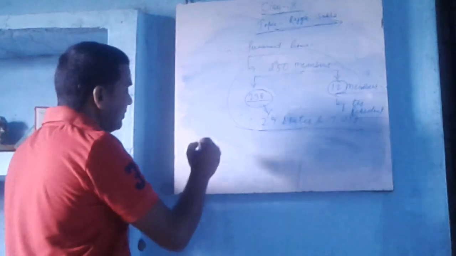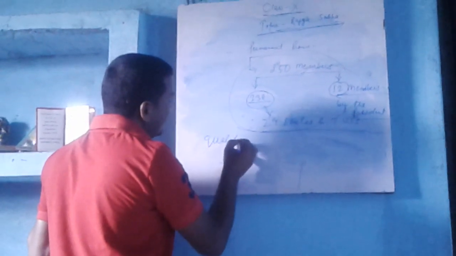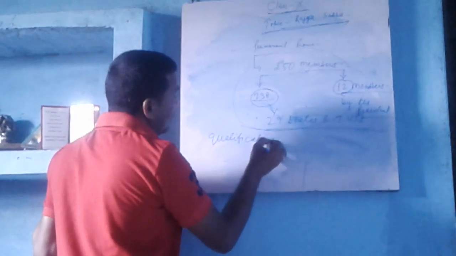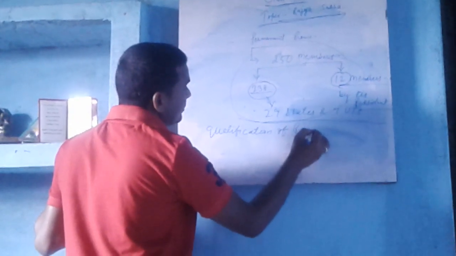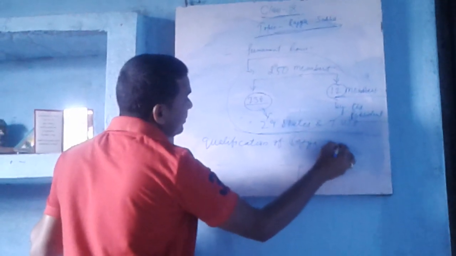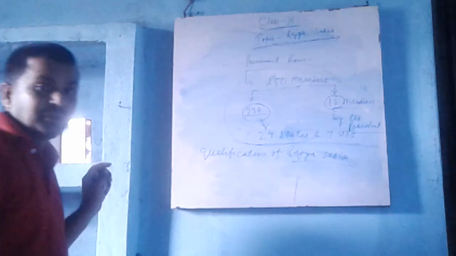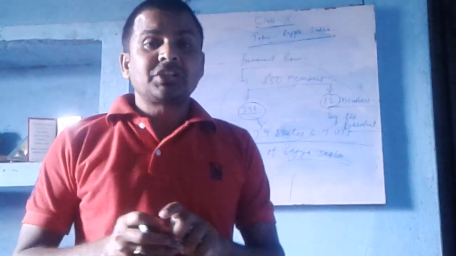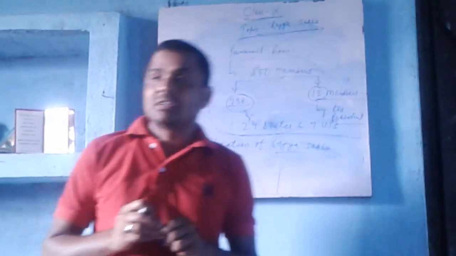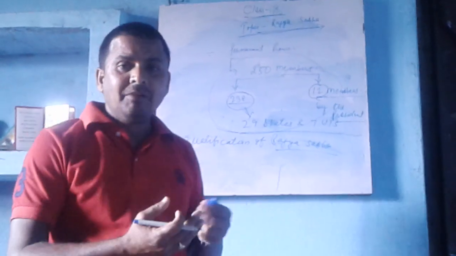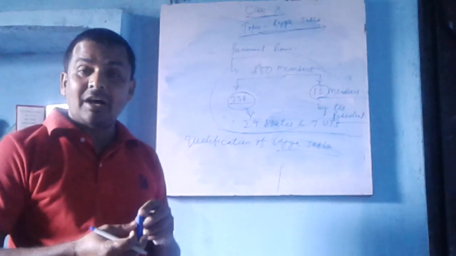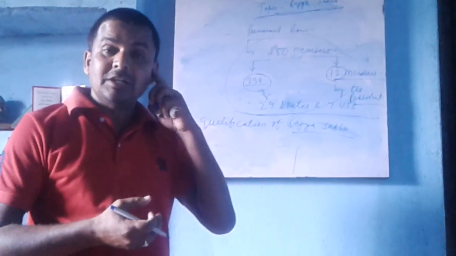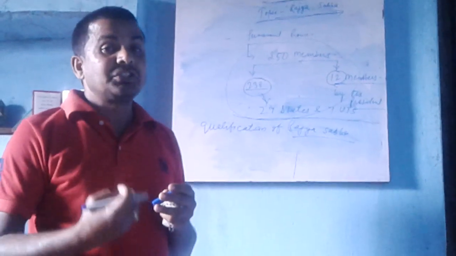Now we have discussed the 250 members. Now I will discuss the qualification of Rajya Sabha members. Even so, the number of Rajya Sabha members is allotted on the basis of the population of the states. If the state is big and has more population, then it has more seats in the Rajya Sabha. If the state has less population, then it has fewer seats in the Rajya Sabha.